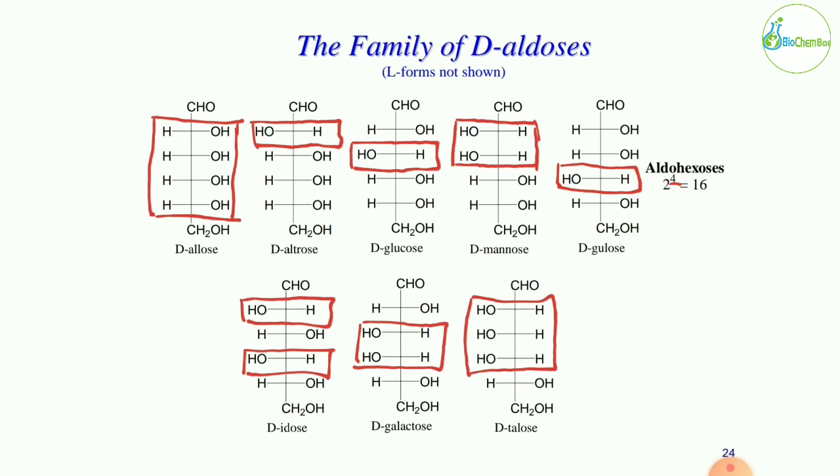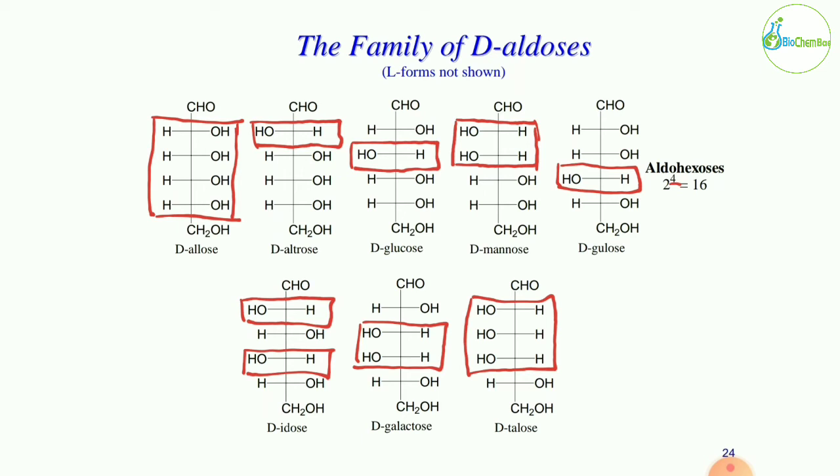So the next molecule is gulose. So D-gulose. Okay, in gulose, the fourth hydroxyl group is present on the left side. Okay, in the idose molecule, the second and fourth hydroxyl groups are present on the left side.